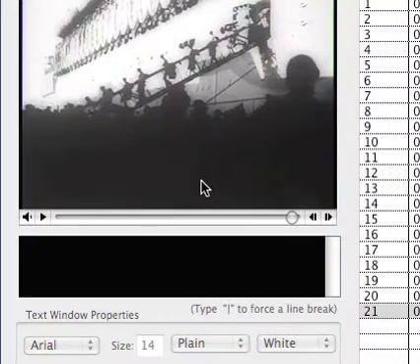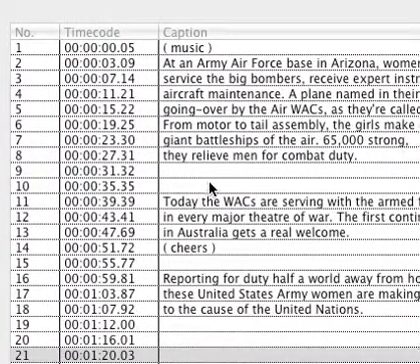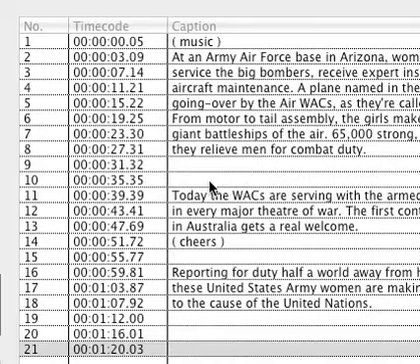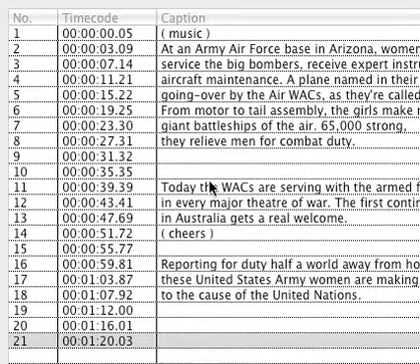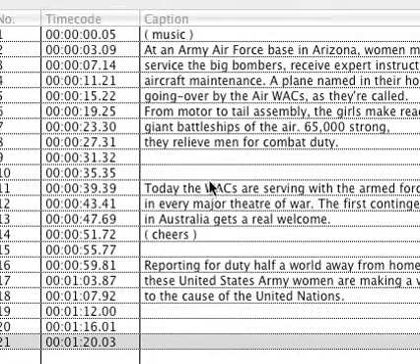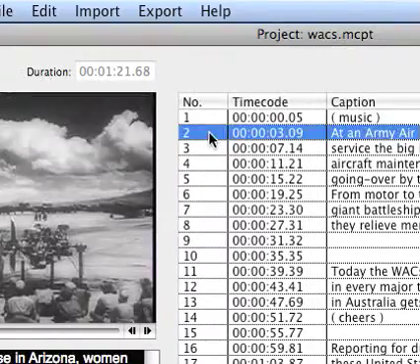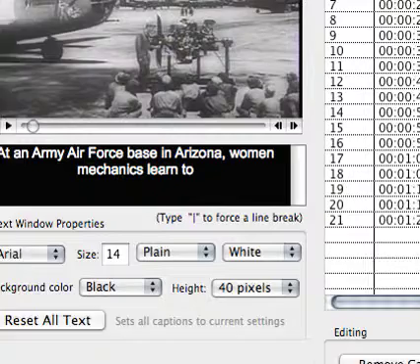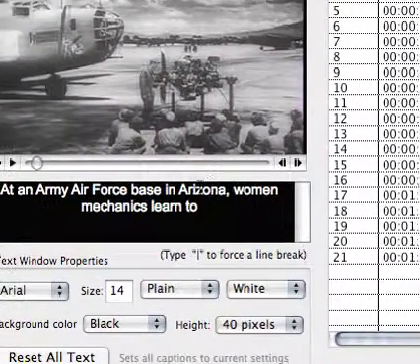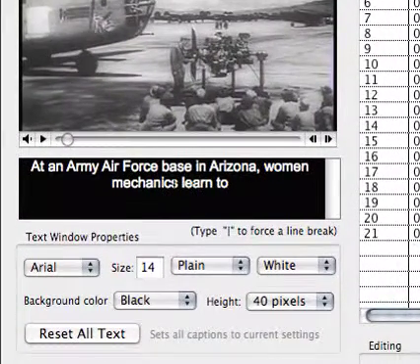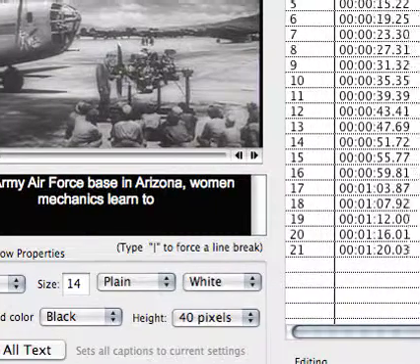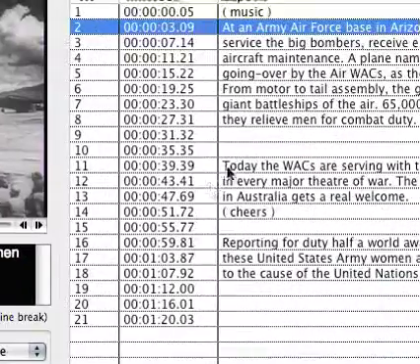Okay, I've gone ahead and set all my captions, as you can see over here on the right. This is a short movie. It's only 1 minute 20 seconds long. I can click on any of these and see the captions, and you'll see that they're not very evenly spaced. There's only 3 words on the second line. I can do something about that though.